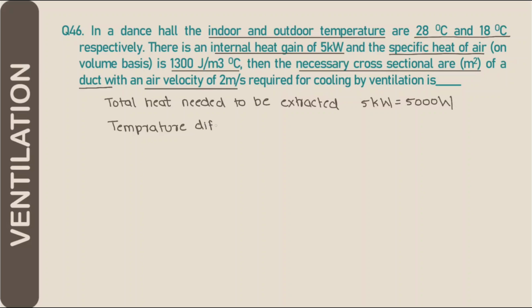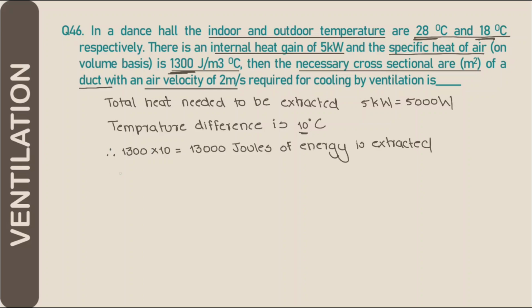It means for every meter cube of air, 1300 joules is extracted for 1 degree Celsius temperature difference. Temperature difference is 10 degrees as it is given 28 degrees minus 18 is equal to 10. Therefore, the joules of energy that is extracted will be 1300 into 10, that is 13,000 joules of energy.